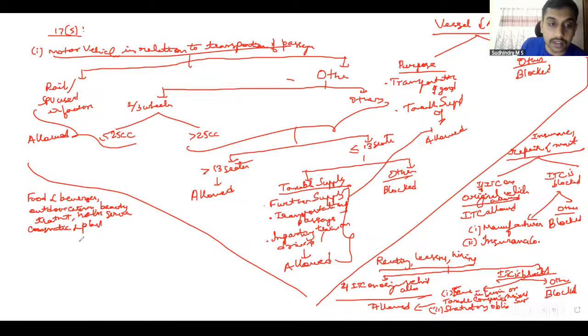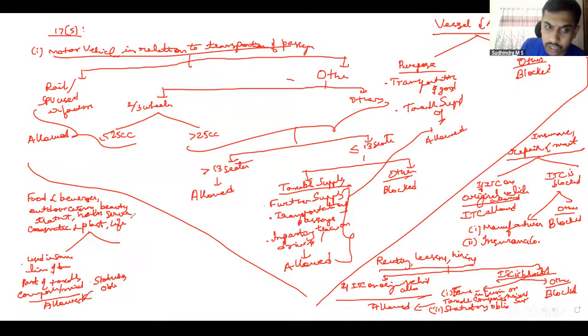In such cases, if it is used in the same line of business, same as renting, hiring motor vehicles, same line of business, or part of taxable composite or mixed supply, then it is allowed. Or you can also use it as a part of statutory obligation. If there is a statutory obligation also, it is allowed, including life insurance and general insurance also covered here. Health insurance, life insurance and health insurance. If it is for other purposes, it is blocked.